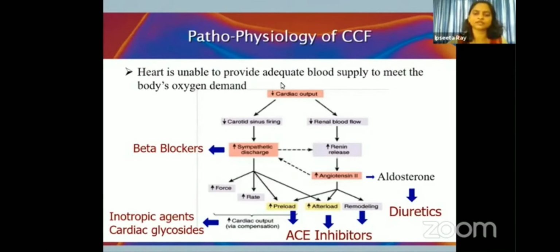And we know that the main cause in congestive cardiac failure is that there is a decrease in cardiac output. So inotropic drugs which can increase the cardiac output are used. So these are the four important classes in congestive cardiac failure.